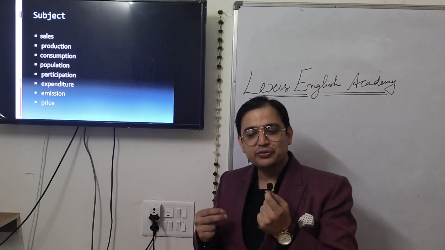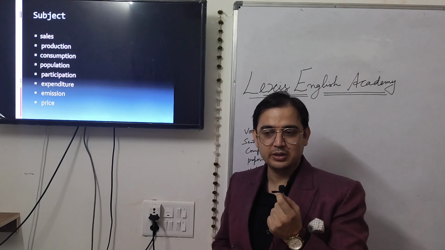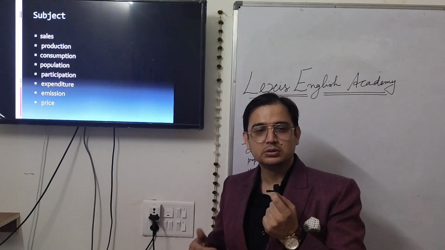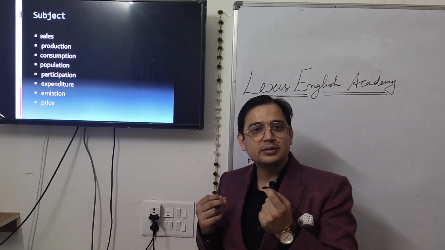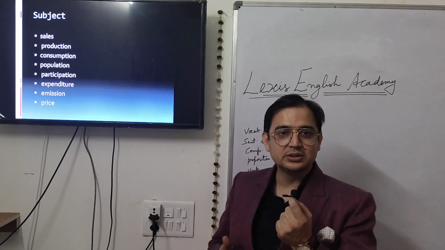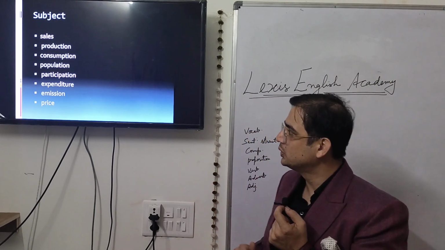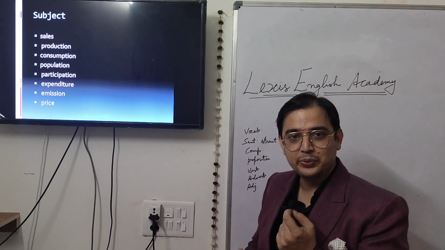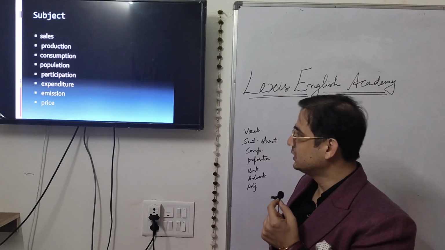So when you use different word forms of a particular word, it is not a repetition. I repeat, the number of cars produced, car production was. So in this way, produce and production, these are different word forms, and this is not considered as repetition of vocabulary. So dear friends, practice these sort of common subjects which you generally come across while writing task 1. So it will help you in not repeating the same subject in all of your sentences.